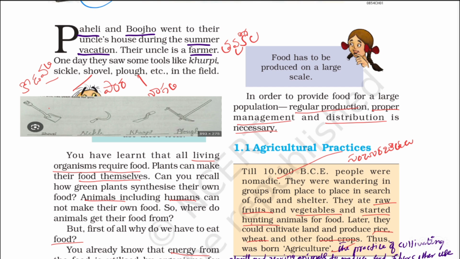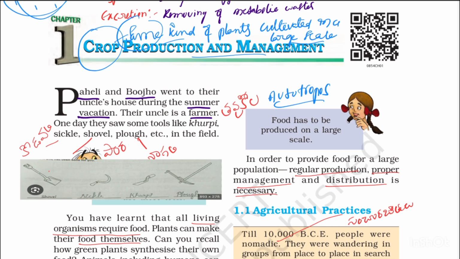Autotrophs means organisms that make their own food themselves. Plants make their food in the process of photosynthesis.